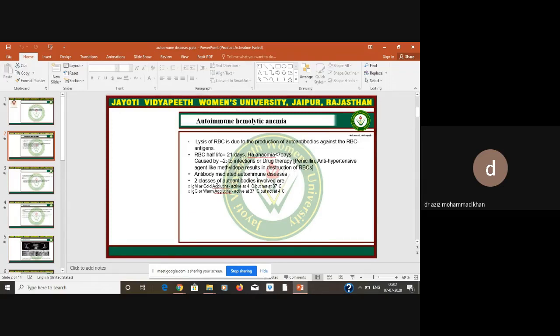Okay, the antibodies which cause these autoimmune diseases are of two classes. The first one is IgM, which are cold agglutinins, meaning they are active at 4 degrees centigrade but are not active at 37 degrees centigrade.